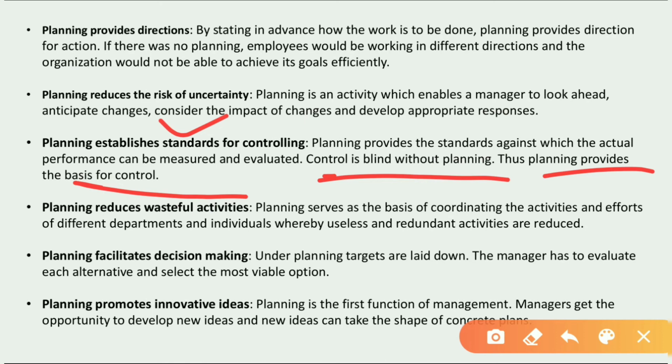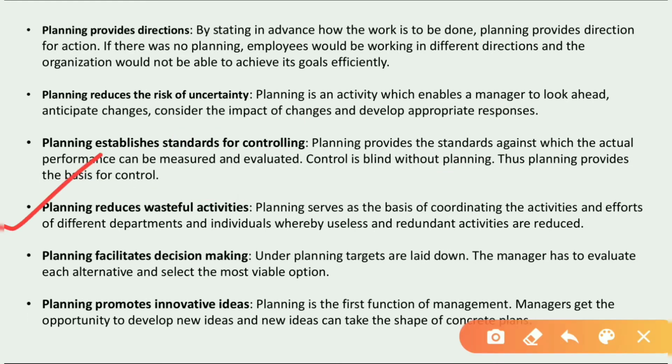With that process, all businessmen have to set some standards, objectives or goals for the future, and those goals are then measured against what the business has actually achieved. So for that we require planning, right?